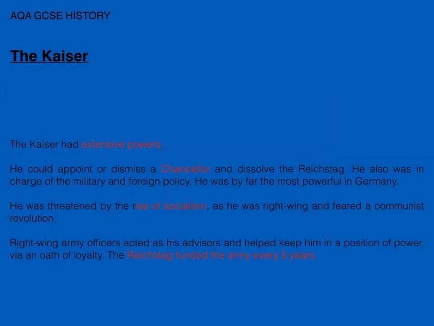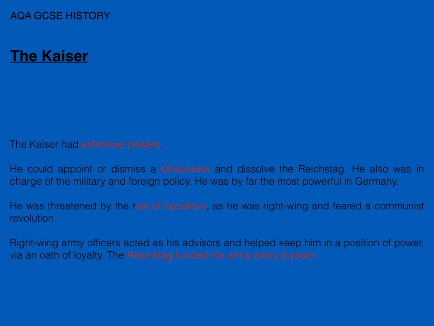Now, a bit more about the role of the Kaiser himself and how important that was. He had very extensive powers, you can't deny that. He could appoint or dismiss a chancellor, and he could also dissolve parliament and call for elections. Although he could ignore the Reichstag, which was parliament, he couldn't stop elections. Elections would always go through.